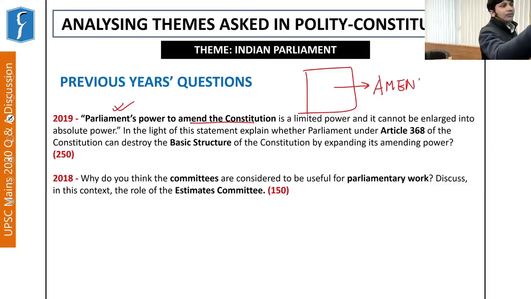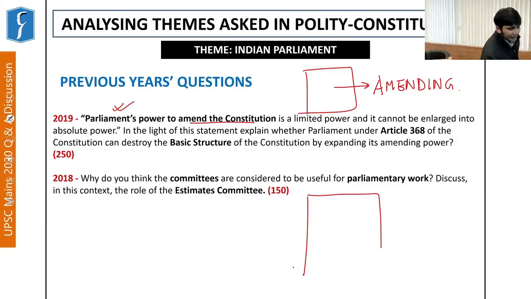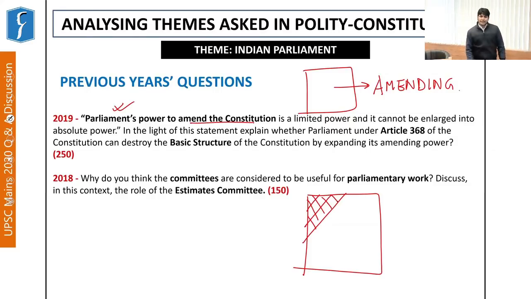And this part of the powers of the Parliament is also referred to as the constituent powers of the Parliament. Now, the problem is that there was a very famous judgment known as the Kesavananda Bharati judgment. And it said that there are certain basic features within the Indian Constitution which cannot be tampered with. And accordingly, it said that these basic features of the Indian Constitution cannot be amended.